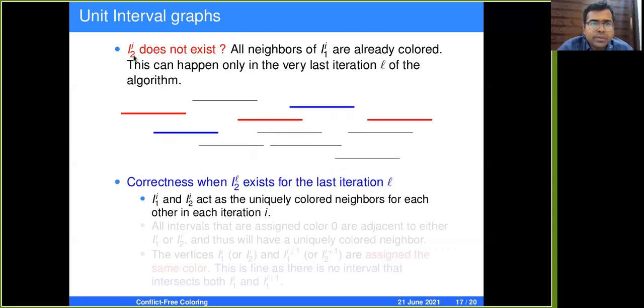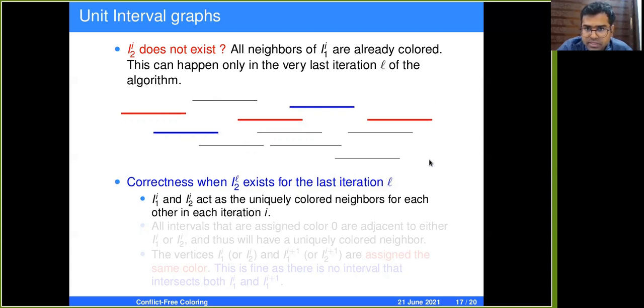Right. So one question is, does there exist a second interval in every iteration? When does this not happen? When all the neighbors of I1i are already colored. So it may happen that there is no second interval in the iteration i. This could happen in the very last iteration L of the algorithm.